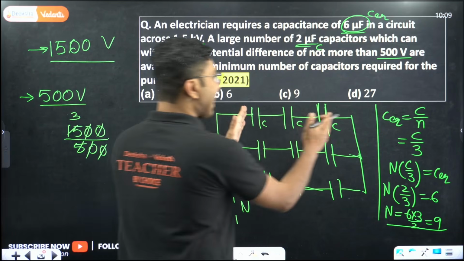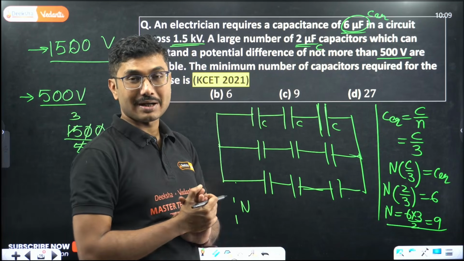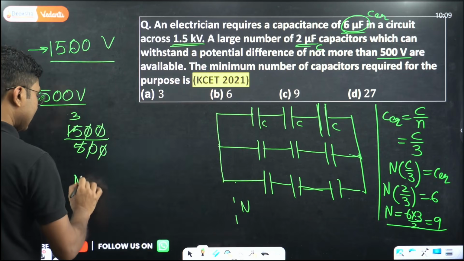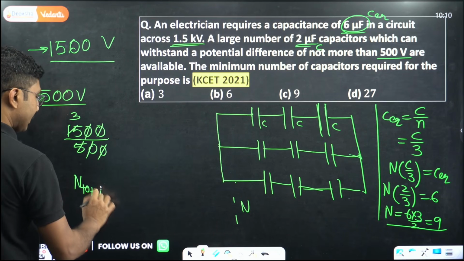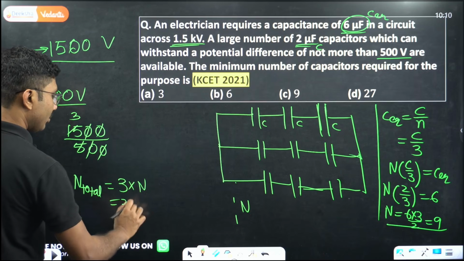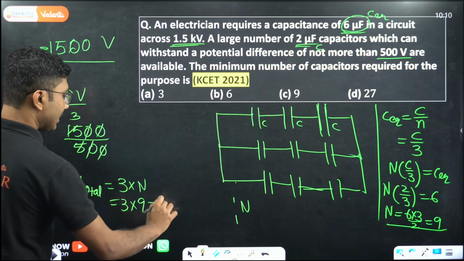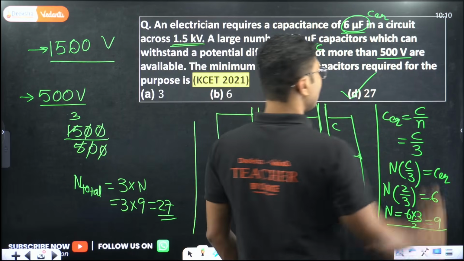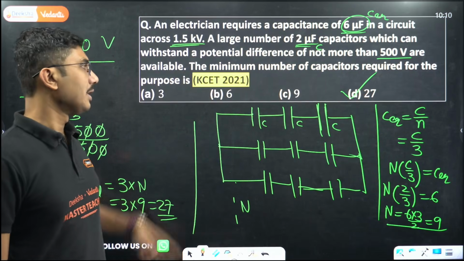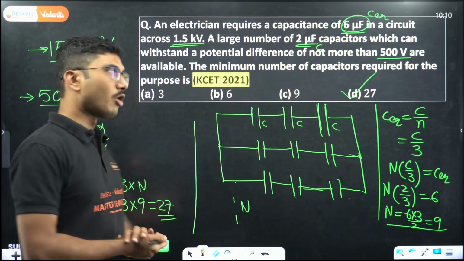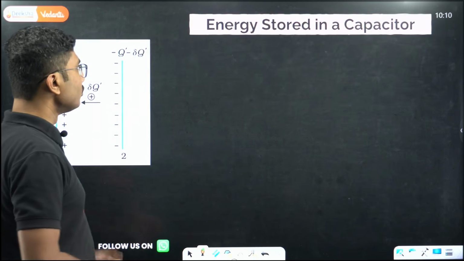Each line has how many capacitors? Each line has 3 capacitors. So the total number of capacitors will be 3 into n, that is 3 into 9, that is 27. So we require 27 such capacitors to fulfill our requirement. This is a very interesting problem, one of my personal favorite problems. Okay, now let's move on.